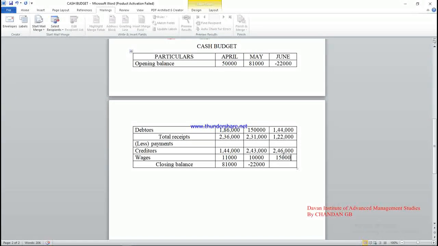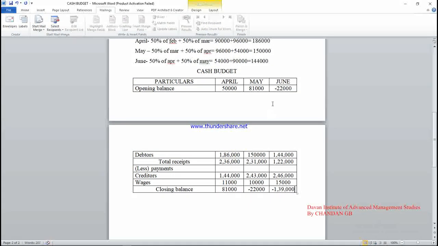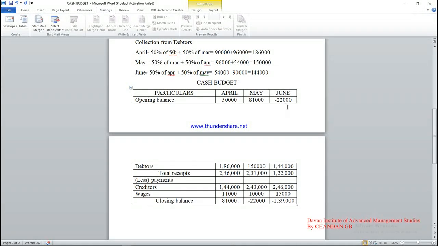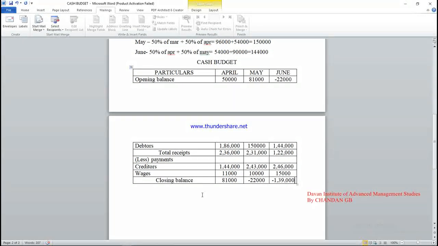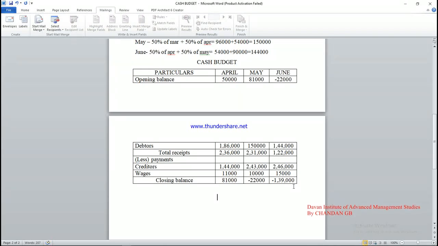Total receipts 1,22,000 minus the creditors of May, 2.46 lakh, and minus 15,000, you will get a balance of minus 1,39,000 rupees. In the last cash budget, the June month does not have sufficient amount, which we have to write here. In June month,